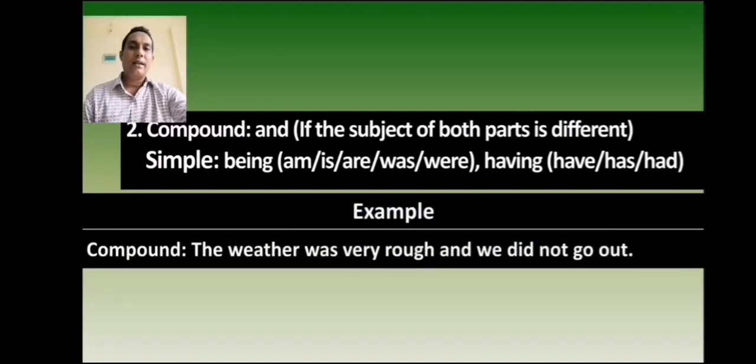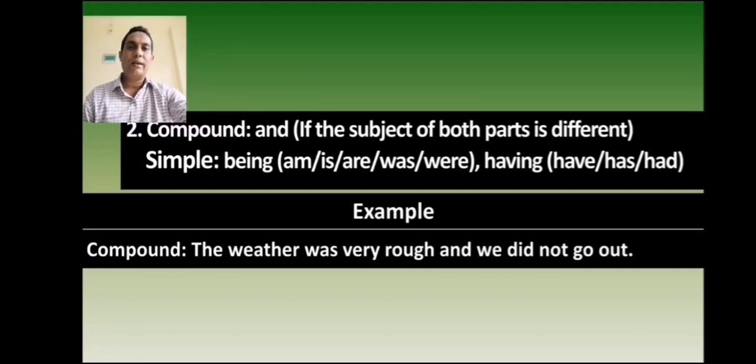The weather was very rough and we did not go out. In this compound sentence, the first independent clause is the weather was very rough. And the second independent clause is we did not go out. The subject of both parts is different. In this case, how do we make it simple?